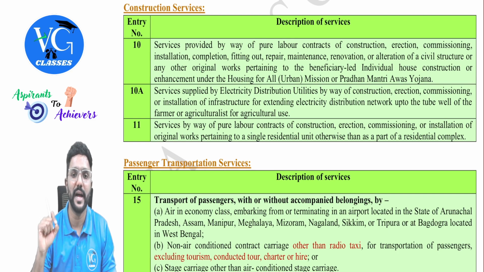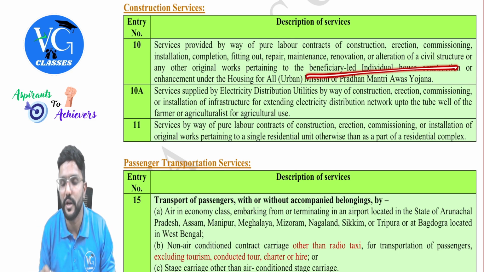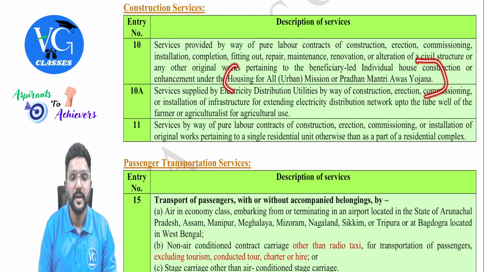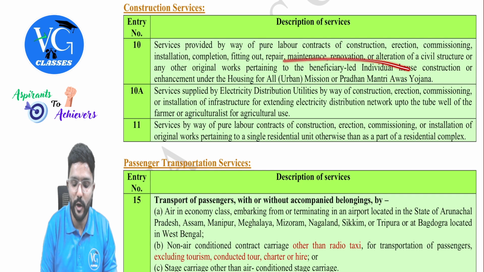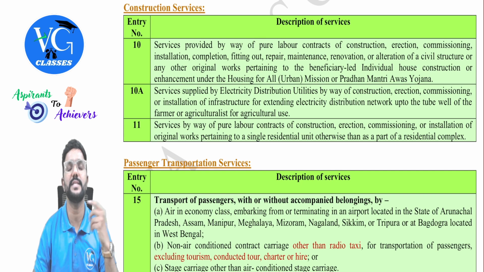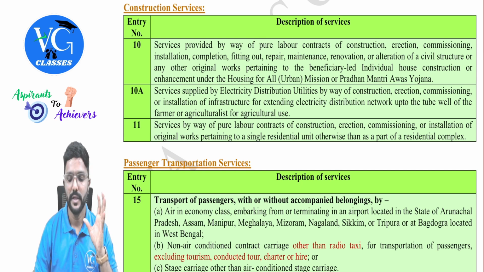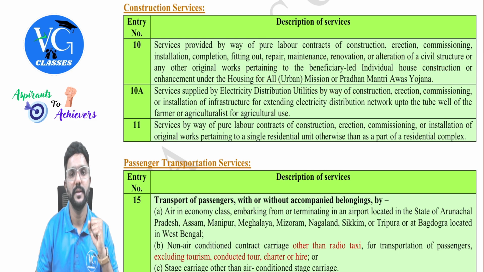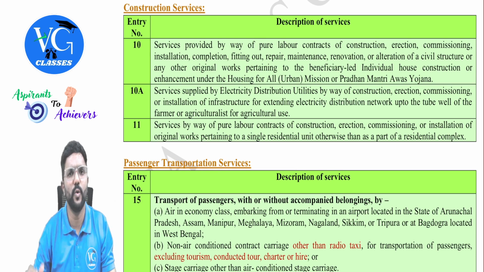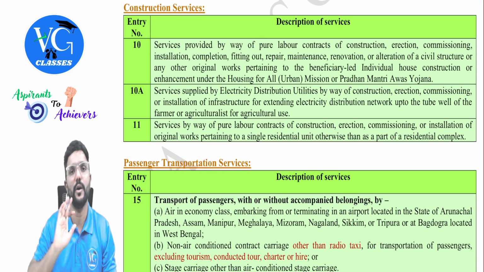original works pertaining to the beneficiary-led individual house construction or enhancement under which scheme? Housing for All, urban mission, or Pradhan Mantri Awas Yojana. Guys, this is a government scheme under which the government wants to eliminate huts in India, meaning they want to provide housing for all those people who are staying in slums. Under this yojana, the government will construct the houses and distribute them to people who don't have houses.